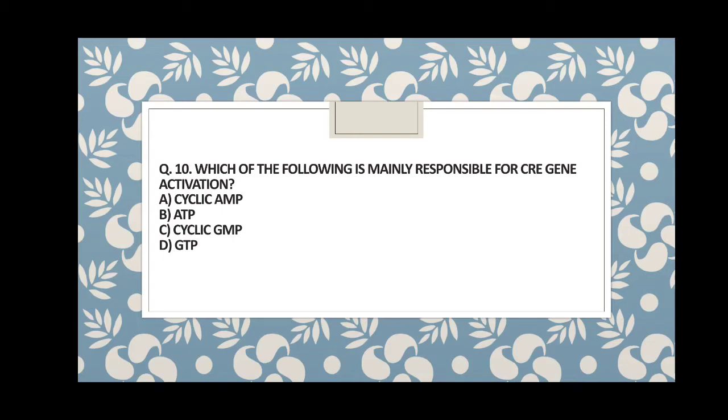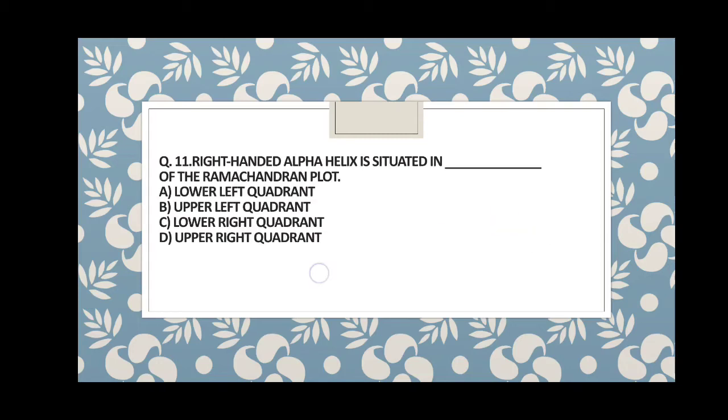You have to decide. So the answer is A, that is cAMP, the secondary messenger which is responsible for CRE gene activation. And I emphasize the term mainly. Just remember, mainly. So you have to take cyclic AMP, that is A.